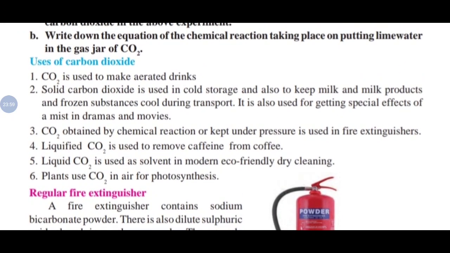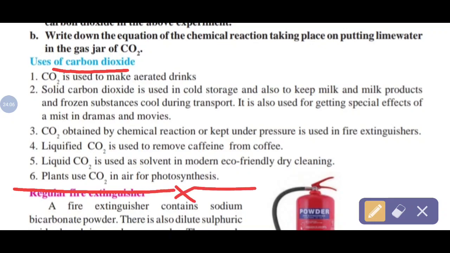Now the last point of our today's lecture, that is what are the uses of carbon dioxide. We finish up to this point. So first is given here. Carbon dioxide is used to make aerated drinks. Means in those drinks air is mixed, especially carbon dioxide gas is mixed, like in any type of cold drink, like Thumbs Up and Pepsi, etc. So carbon dioxide gas is mixed in those drinks, that's why CO2 is used to make aerated drinks.